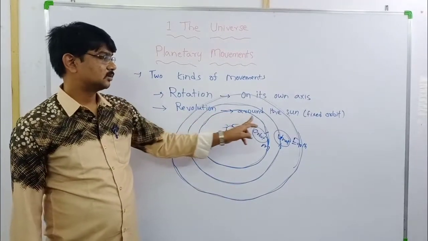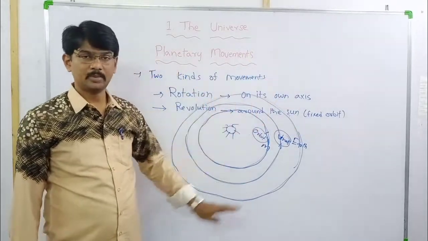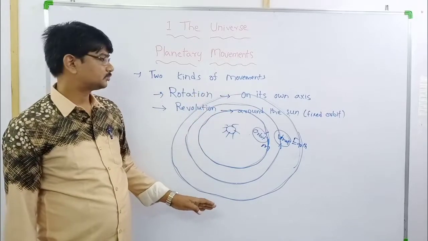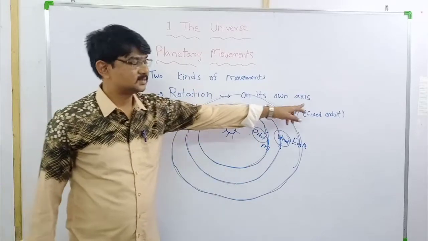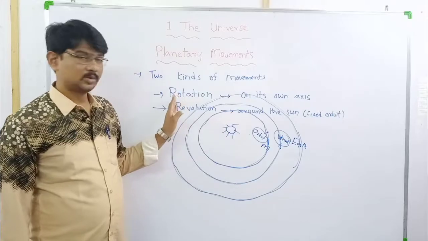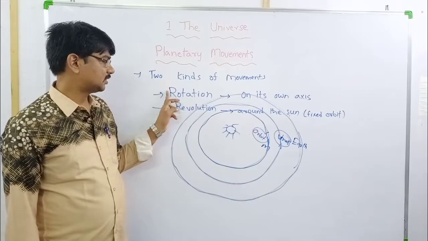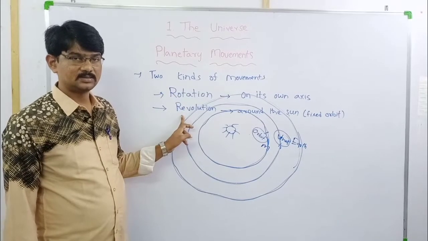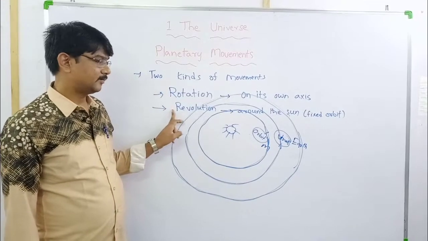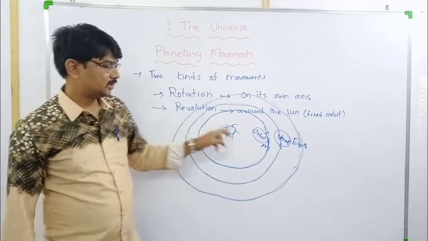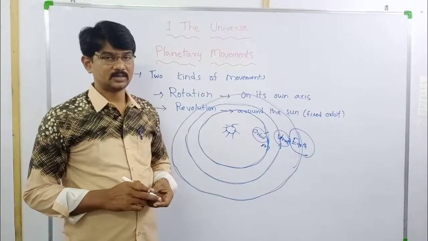What is revolution? The planet moving around the sun in a fixed orbit is called revolution. Rotation, moving the planet on its own axis, is called rotation. Okay, what are the uses of rotation and revolution? Let us learn the uses of rotation and revolution, especially earth rotation and earth revolution.